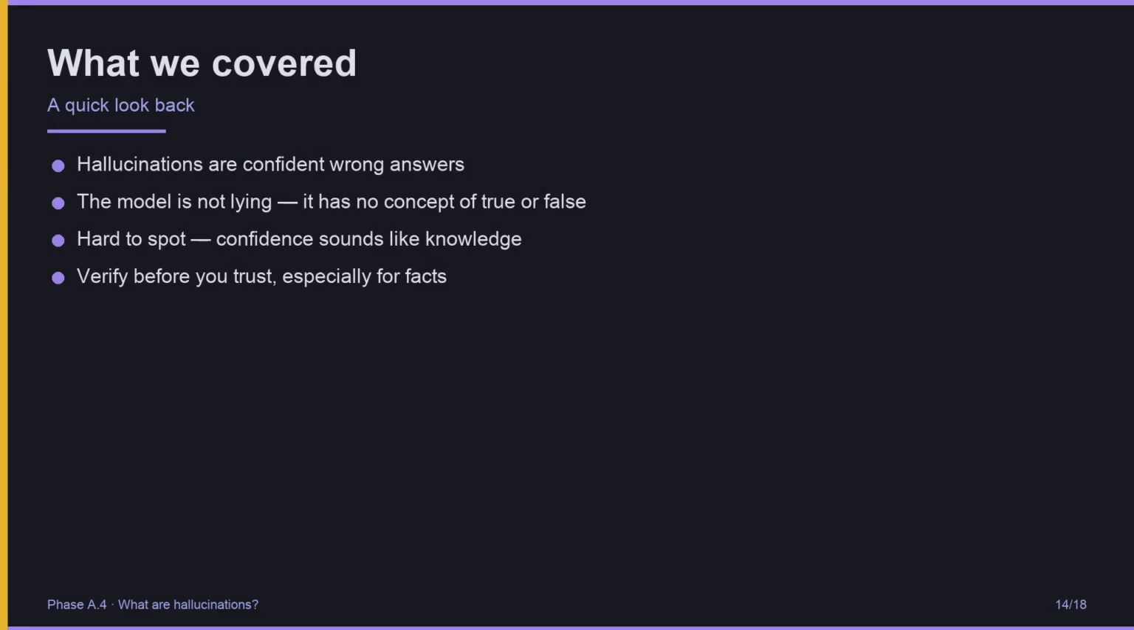Always. Quick recap. Hallucinations are confident wrong answers. The model is not lying, it has no concept of true or false, just patterns and predictions. They are hard to spot because confidence sounds exactly like knowledge. The rule: verify before you trust, especially for facts. Especially for anything that matters.